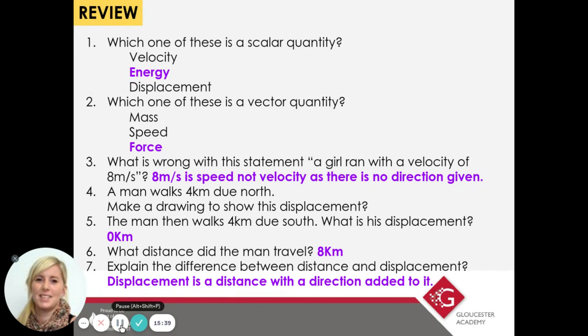Okay, so I'm expecting to see pictures of these questions marked in purple pen. Remembering, if you need to make corrections, you can pause the video now and add to your work.